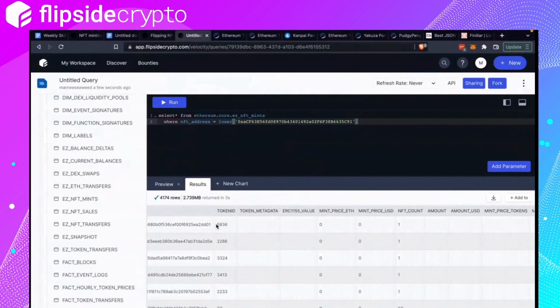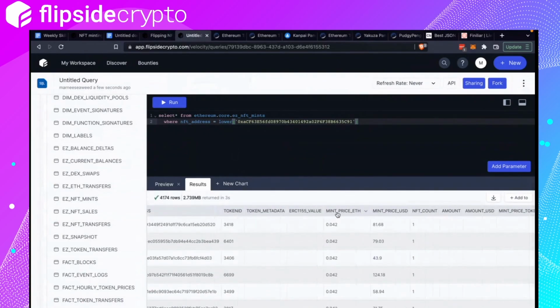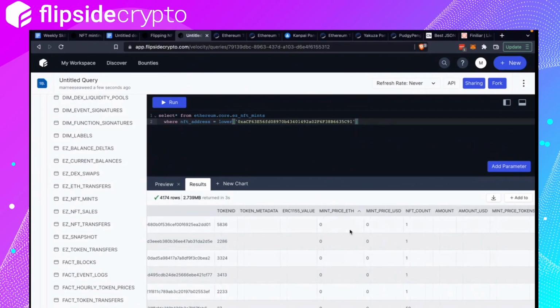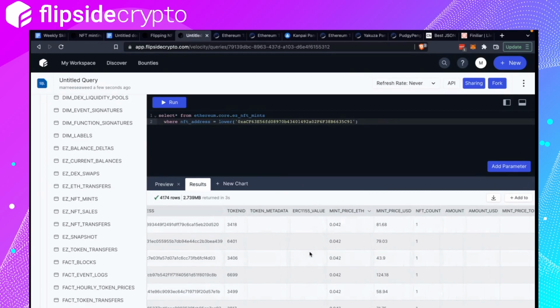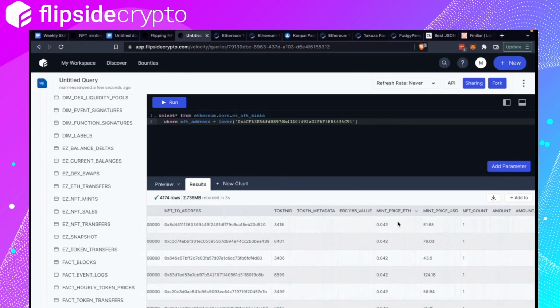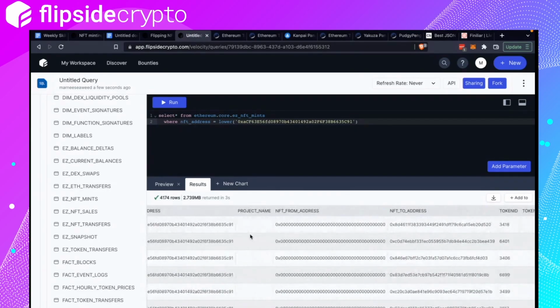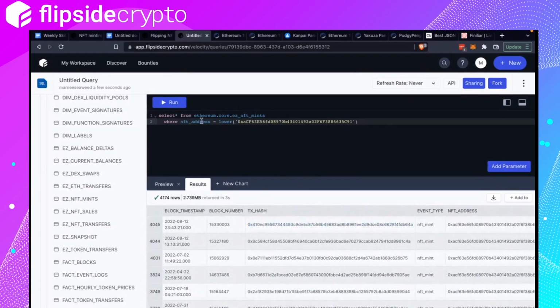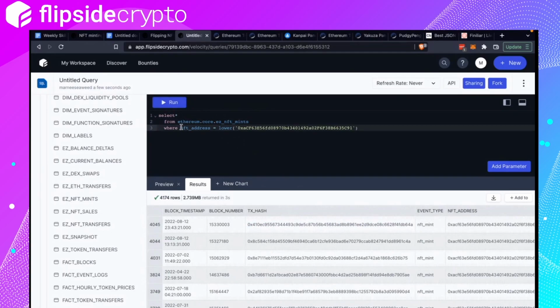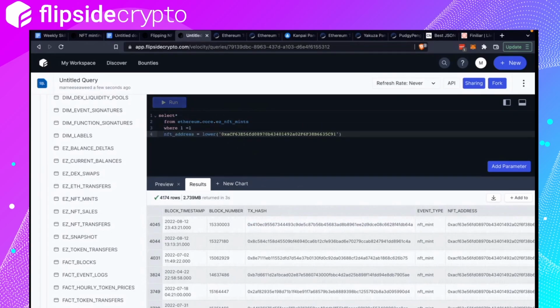Do we have a token ID? We do. There are columns with 0 mint ETH, so I'm guessing these are free mints, either through contests or whitelist, or the team minted a few by themselves. So what I'll do is grab a transaction where there is a mint price, which is this. So select from where, and transaction hash equals to.